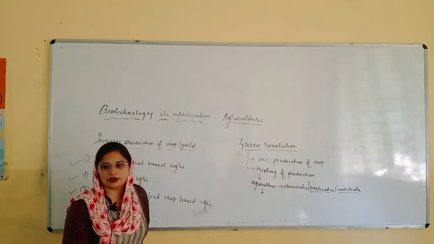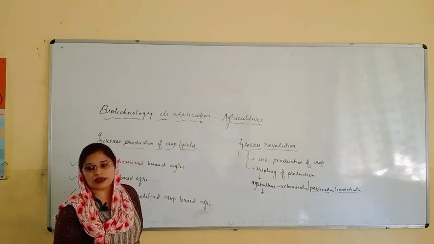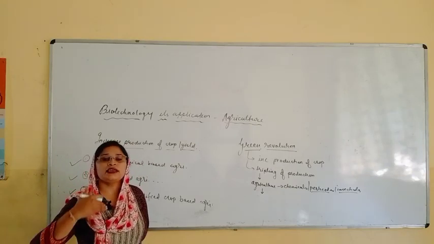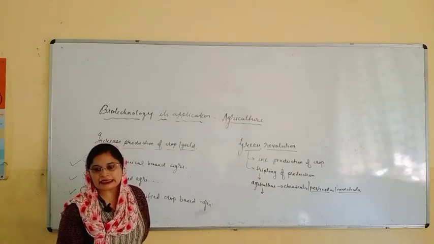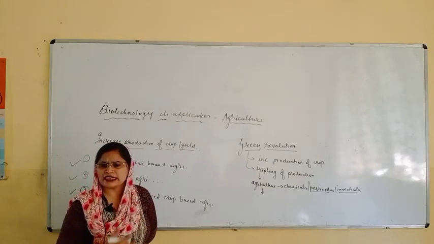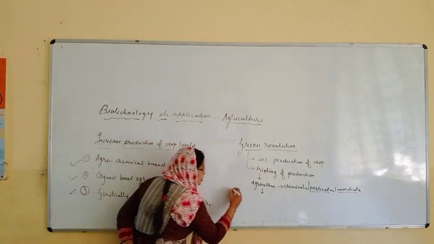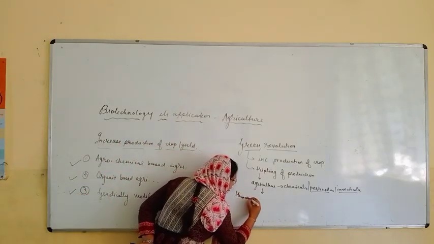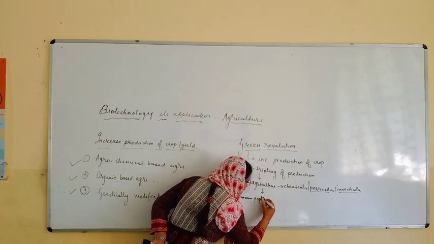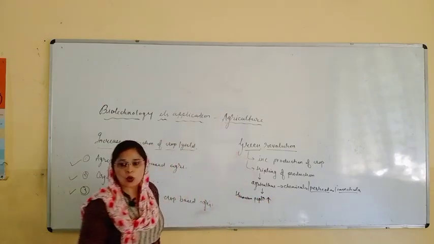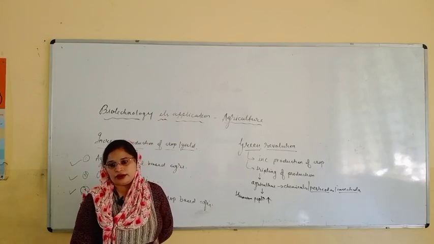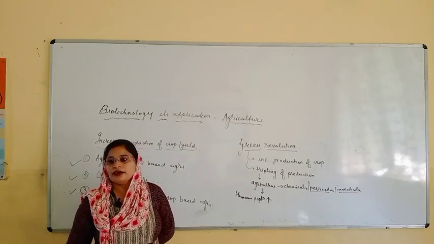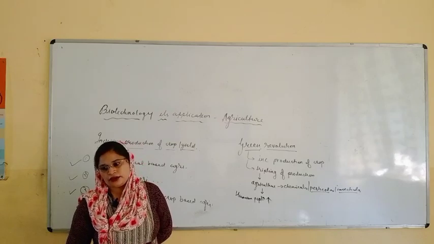They have increased the yield, no doubt. The varieties have also increased, but due to the increasing population, as you all know, nowadays India is tremendously increasing in population. So as the human population is increasing nowadays, the requirement, the need for food also needs to be increased.